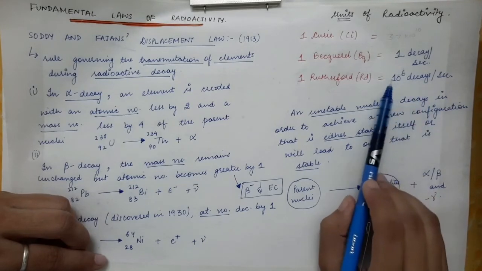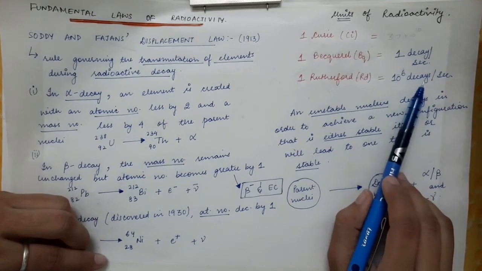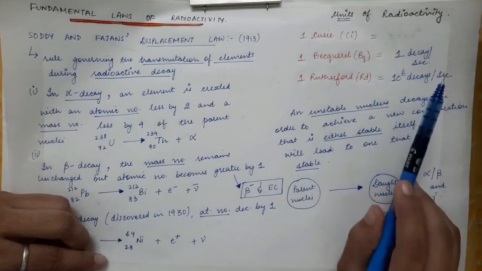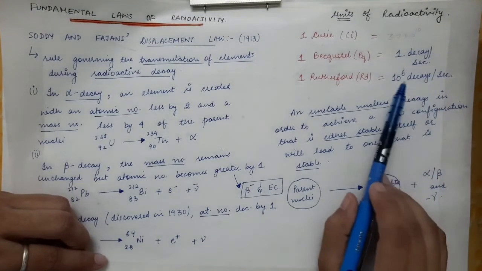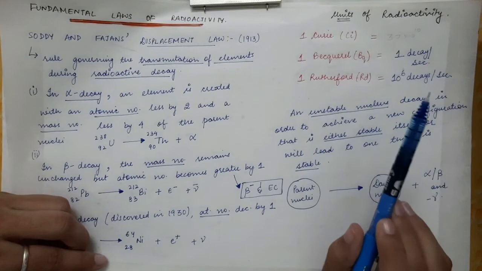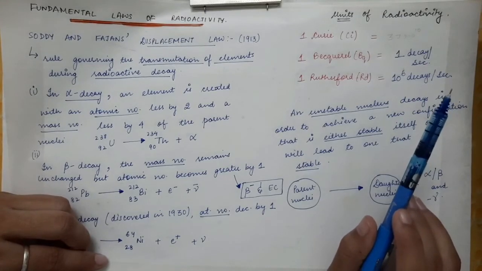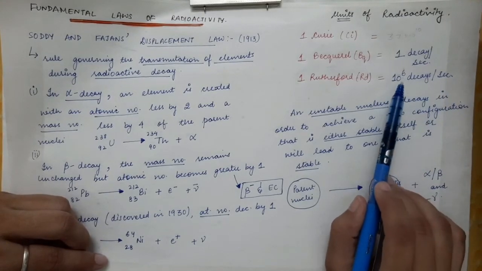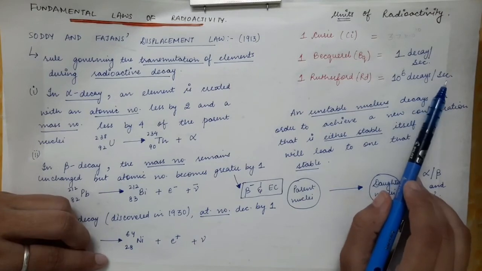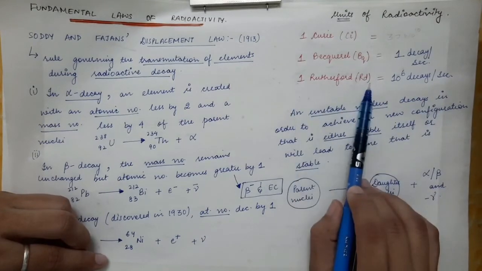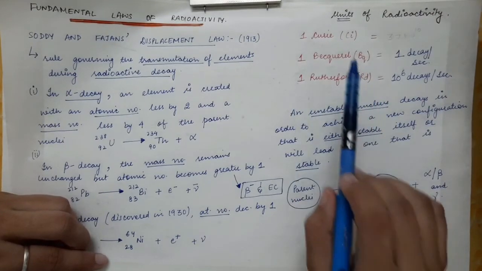So simultaneously 10 power 6 decays will happen in 1 second. We will have a sample of a particular radioactive isotope, so there will be millions of radioactive isotope atoms present. So if 10 power 6 decays happen in 1 second, that is called 1 Rutherford.